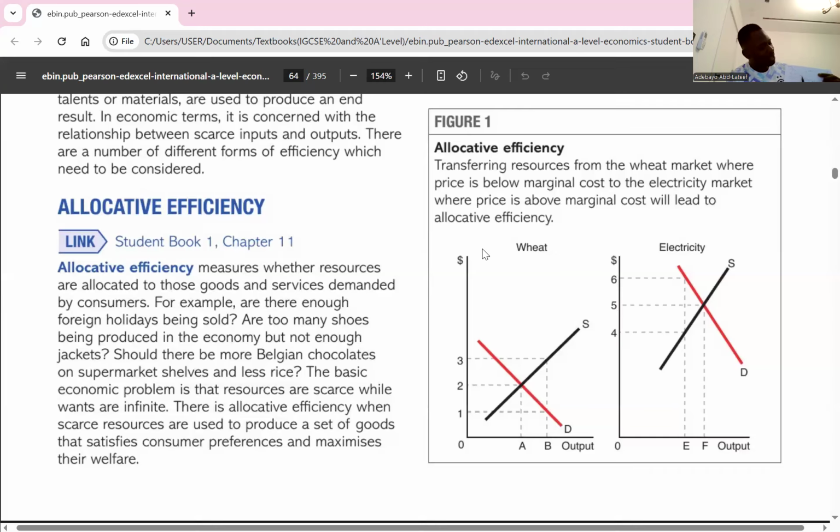So that is where allocative efficiency comes into place. So there's allocative efficiency where our S equals D, or S meets D, or our marginal utility equals our marginal cost. So this is allocative efficiency. This is allocative inefficiency. There's allocative inefficiency here because there's underconsumption at output of 40. They can produce at 70.